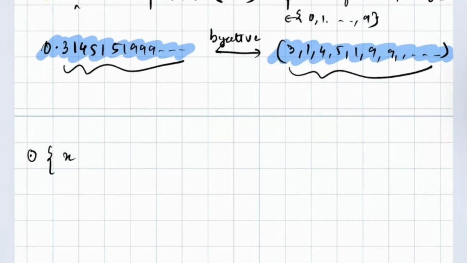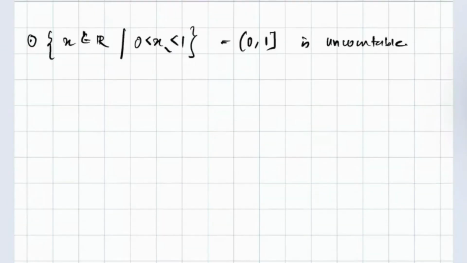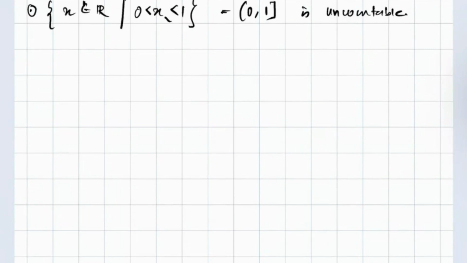So we'll show that the set of all real numbers x such that x is between 0 and 1 is uncountable. And the proof is very elegant. Just one step. Just understand and immerse yourself in this beautiful mathematical proof. It's very clever, very elegant, and you will love it. Very simple. We use the method of contradiction: we assume that it's countable and we show a contradiction.